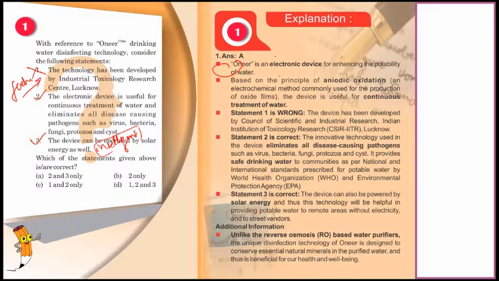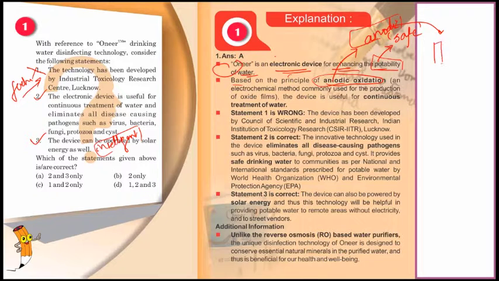ONEER जो है आपका, this is an electronic device for enhancing the portability of water. What do we mean by portability? Portability means the water is considered or can be considered safe for drinking. Now it is based on the principle of anodic oxidation. Now note, this is not aniodic, this is anodic. Anodic oxidation का मतलब क्या होता है?